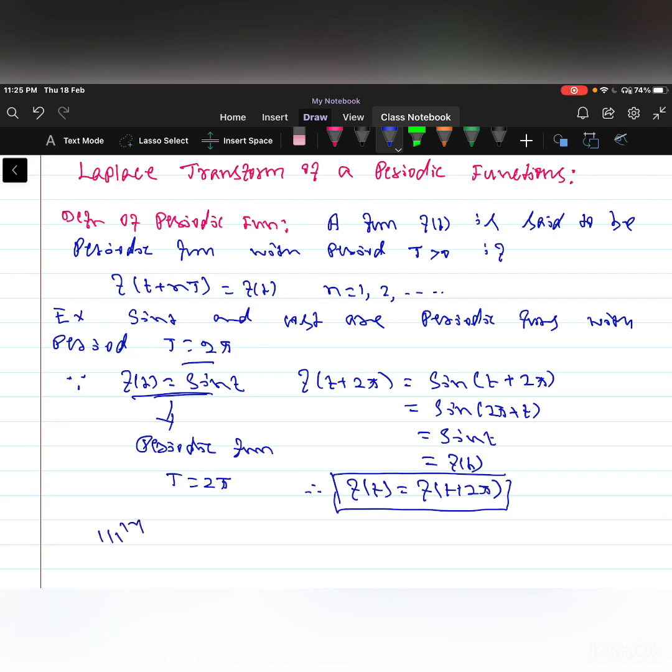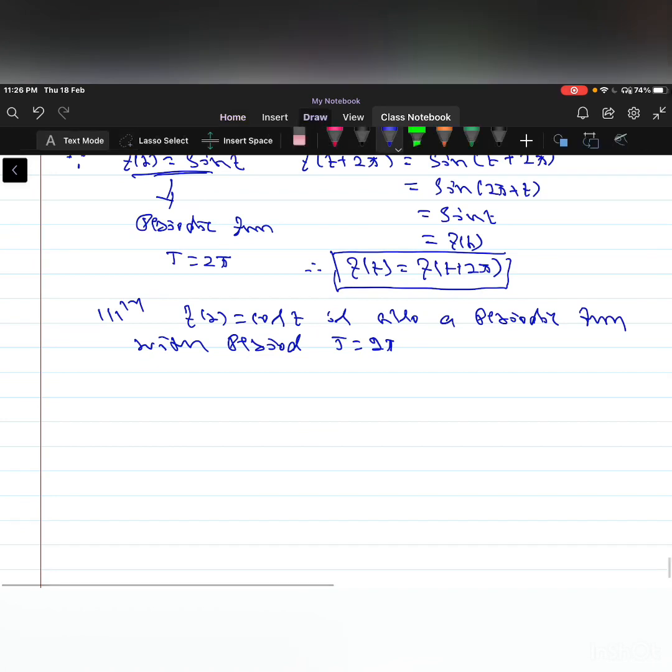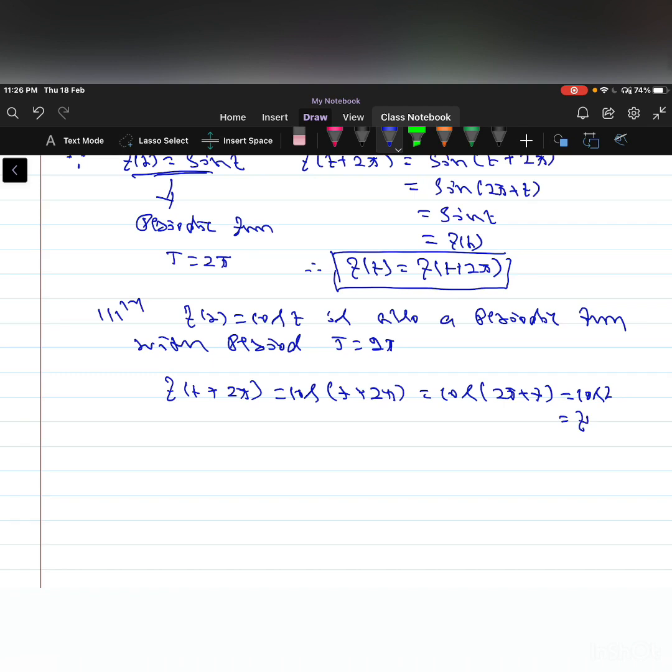Similarly, f of t is equal to cos t is also a periodic function with period T is equal to 2 pi, because f of t plus 2 pi, that is equal to cos of t plus 2 pi, that is cos of 2 pi plus t, again that is equal to cos t, that is equal to f of t.